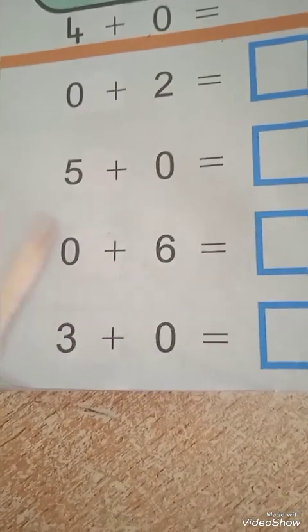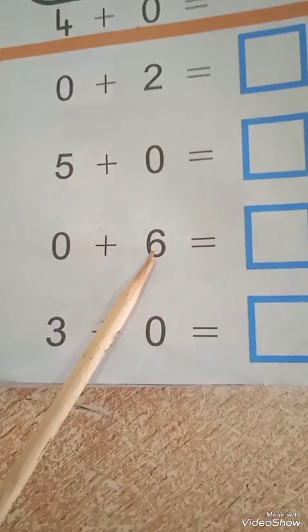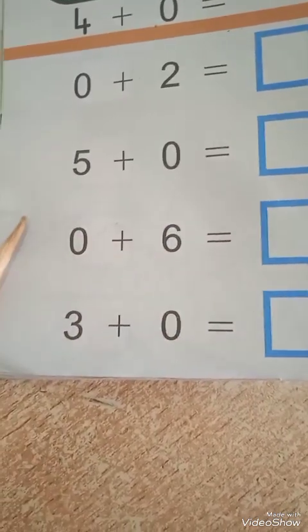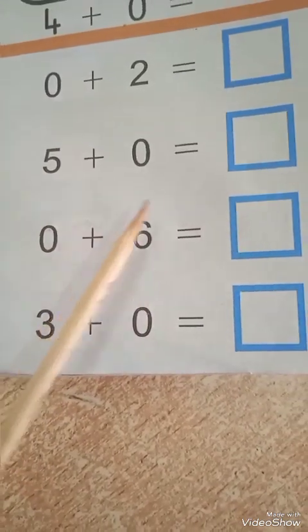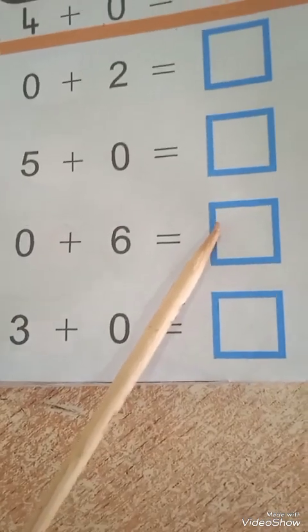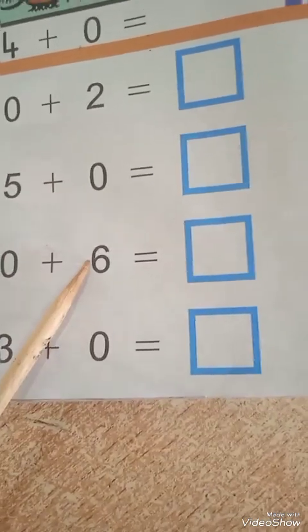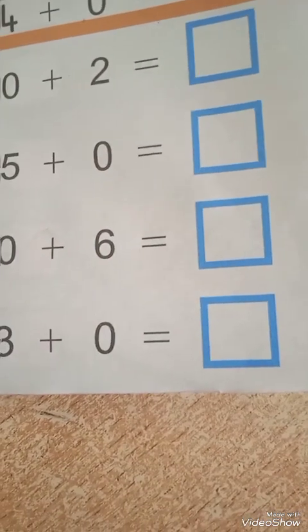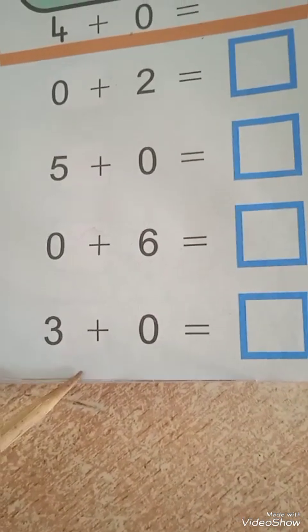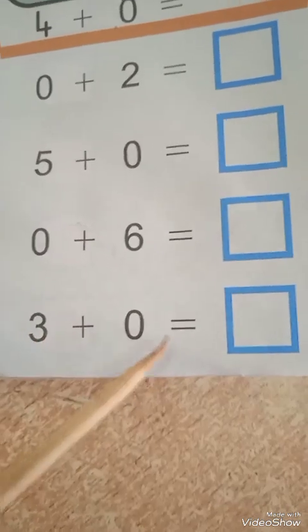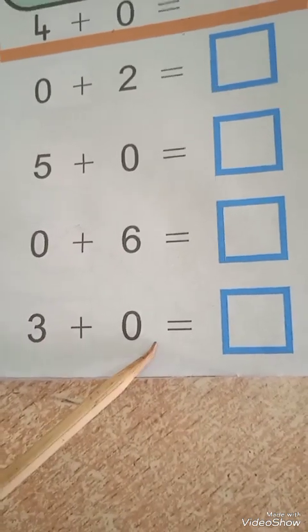For 0 we will draw nothing, and for 6 we will draw 6 objects, and then we have to count all together, and then we will write here. 0 means nothing, so we will count the objects that we can see. Here we have 3, so we will draw 3 objects, and then we will draw nothing over here.